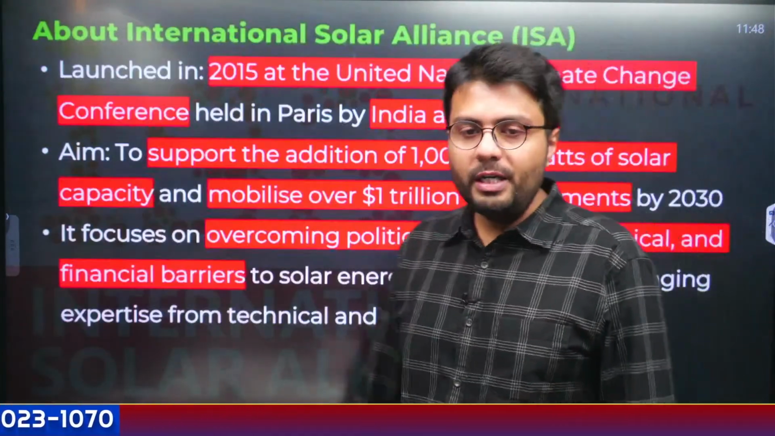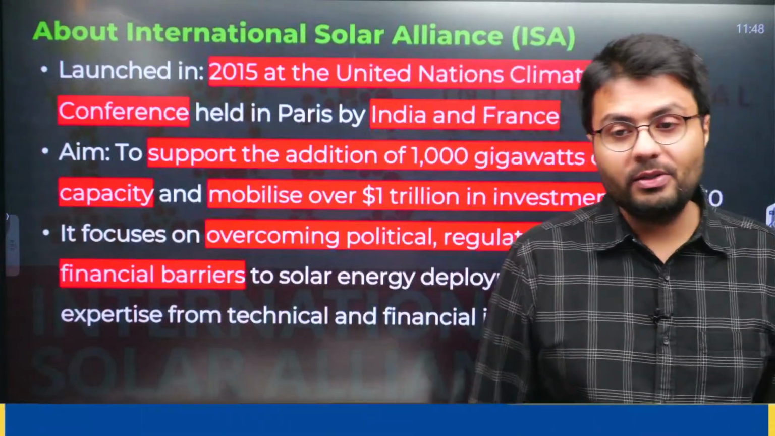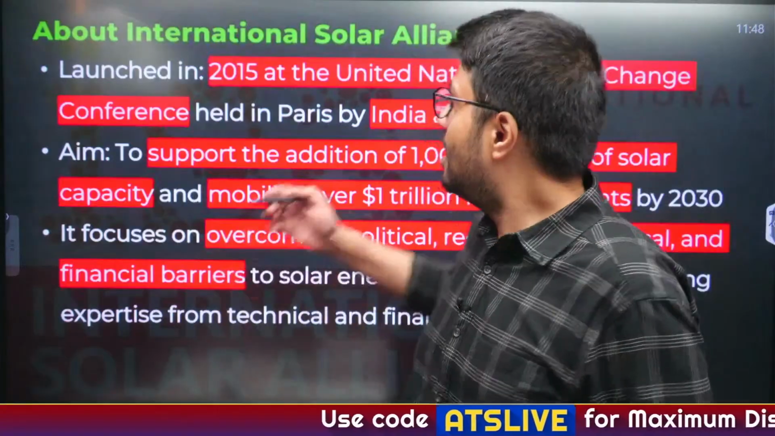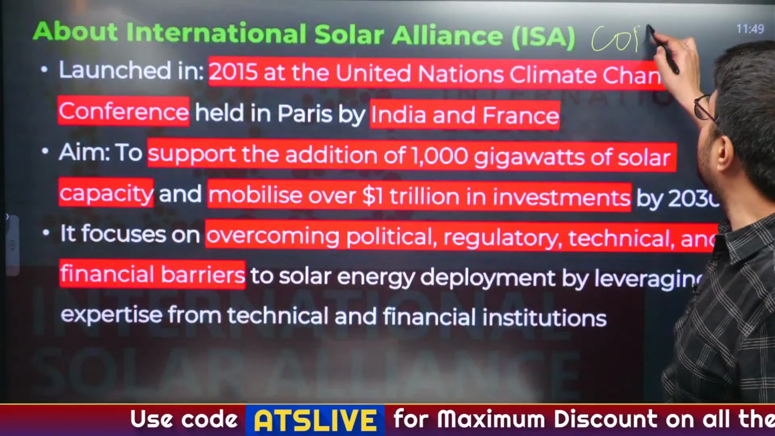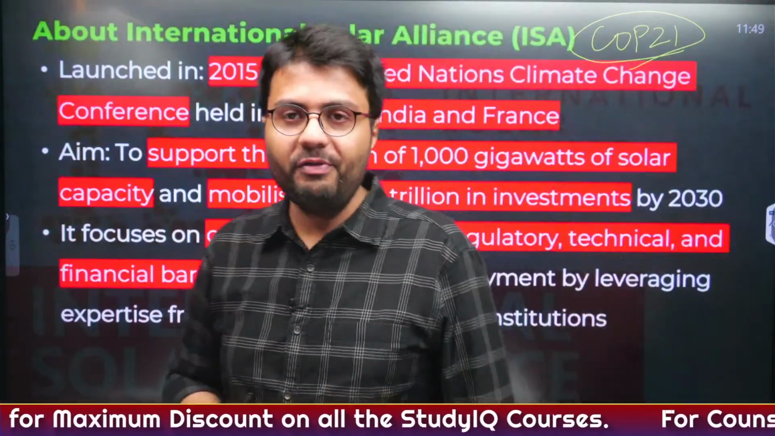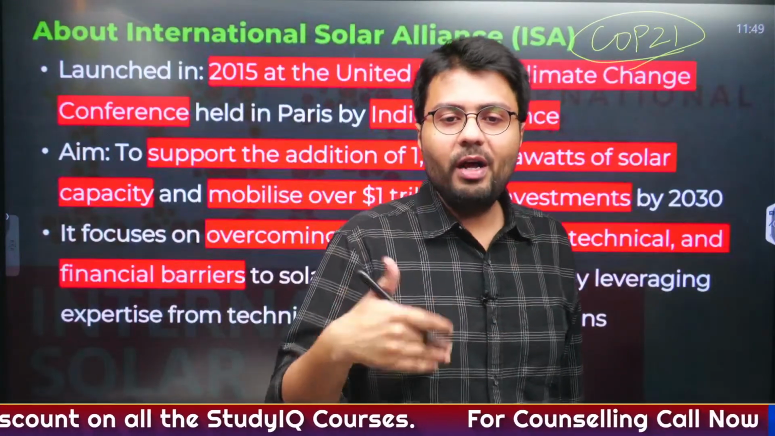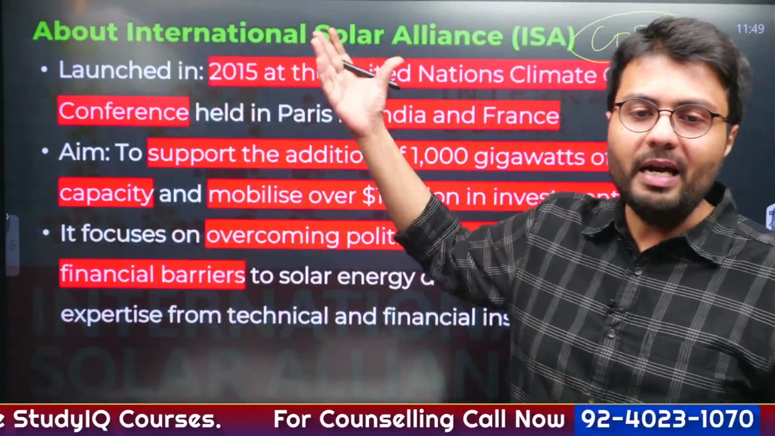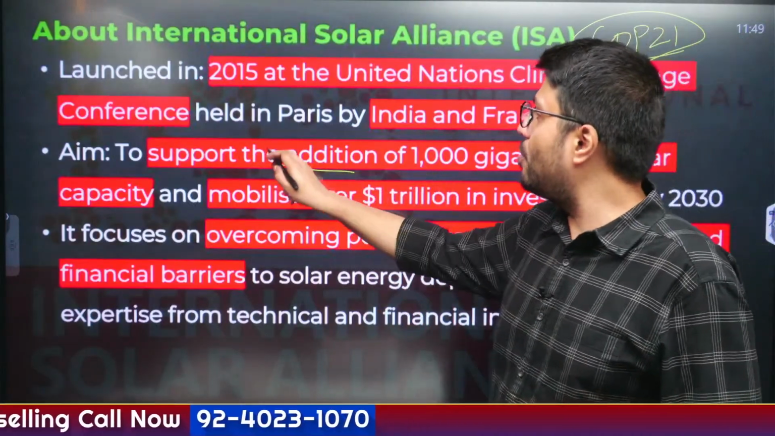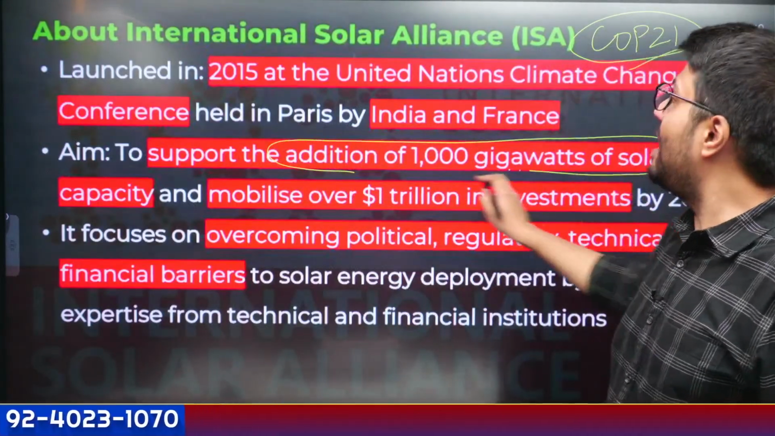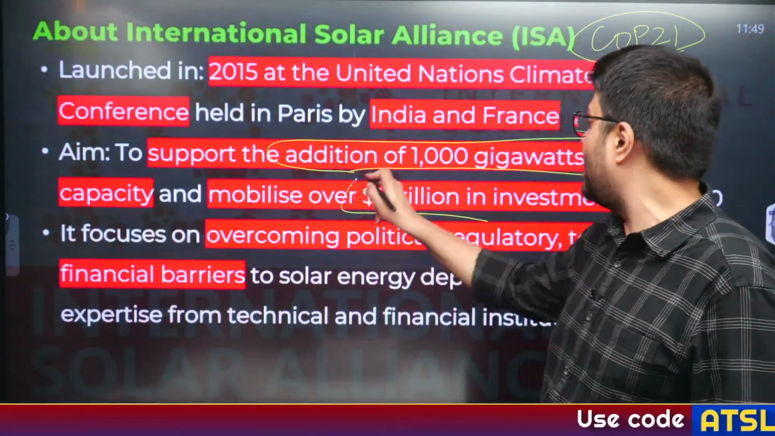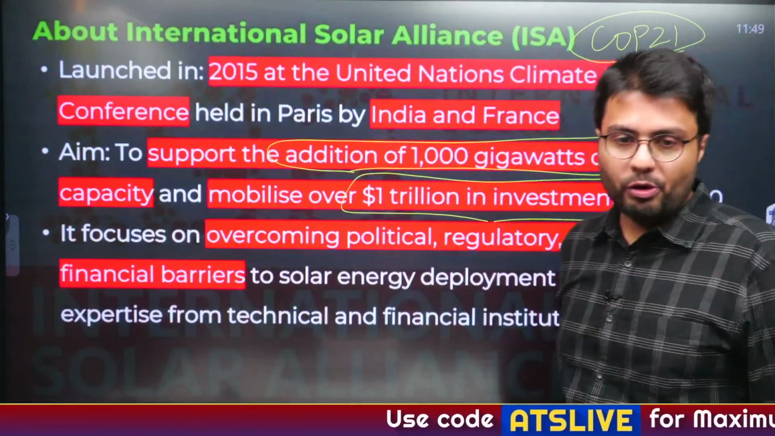Now this was launched in 2015 at the Paris Summit. Paris Summit is a very notable summit which led to the Paris Agreement. This is also called COP21, Conference of Parties. The 21st meeting of UNFCCC happened in 2015 in Paris, where India and France together announced that they are forming an International Solar Alliance. The purpose of this alliance is that it supports the addition of more and more 1000 gigawatts of solar capacity and mobilizes funding for investment in these projects.